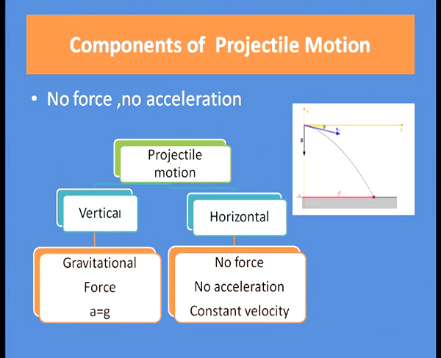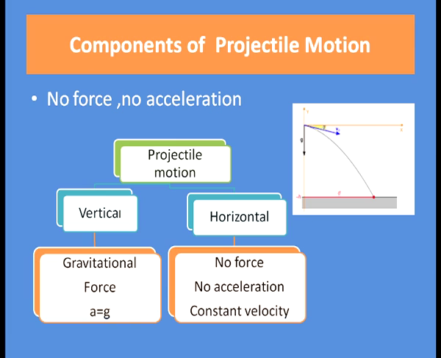Now, what are the components of projectile motion? As we have studied in Newton's second law, when no force is applied, there will be no acceleration in the object. In case of projectile motion, there are two components, vertical component and horizontal component. In case of the horizontal component, what happens? No force is applied in the horizontal direction.